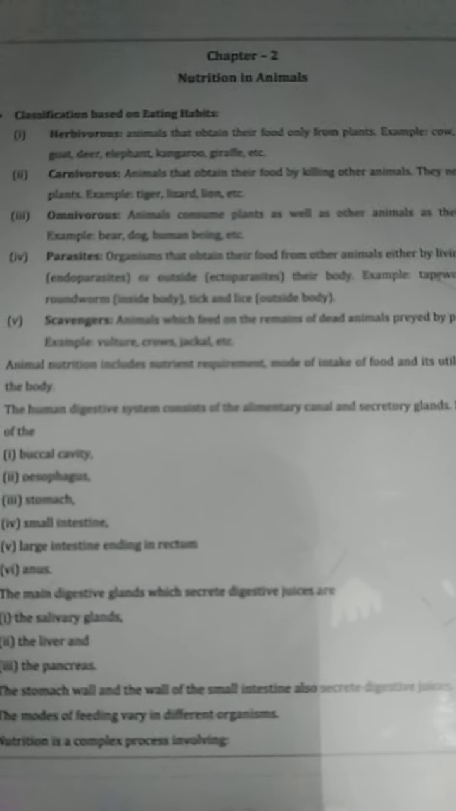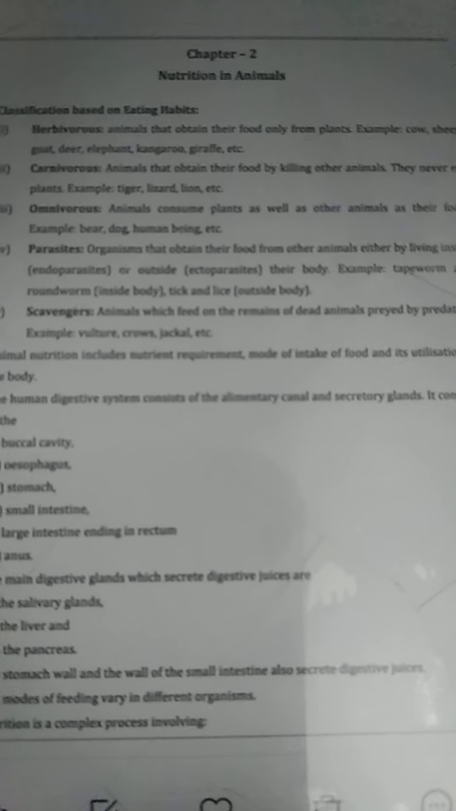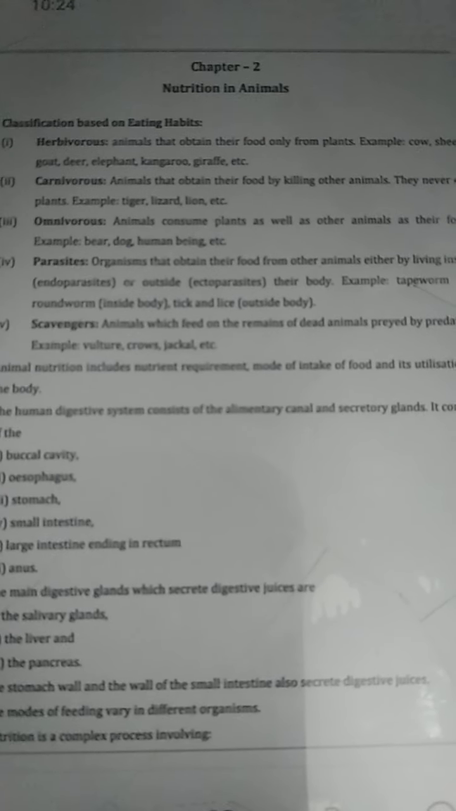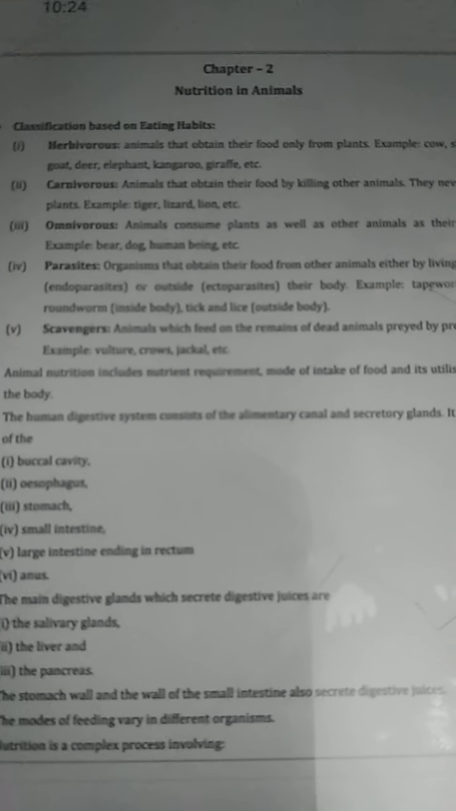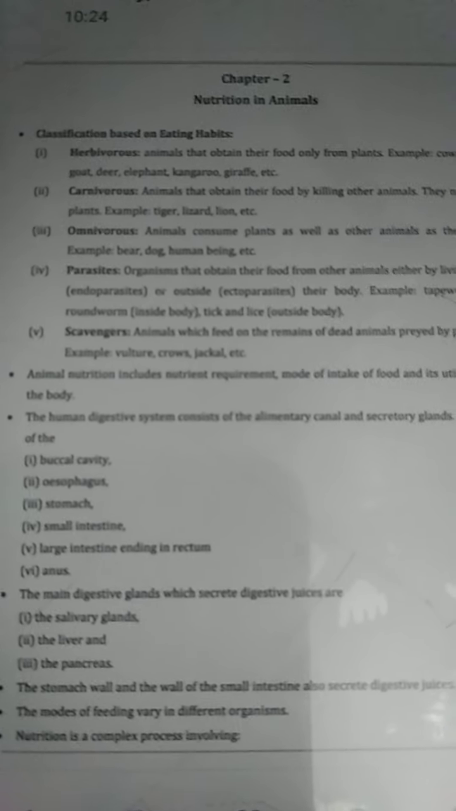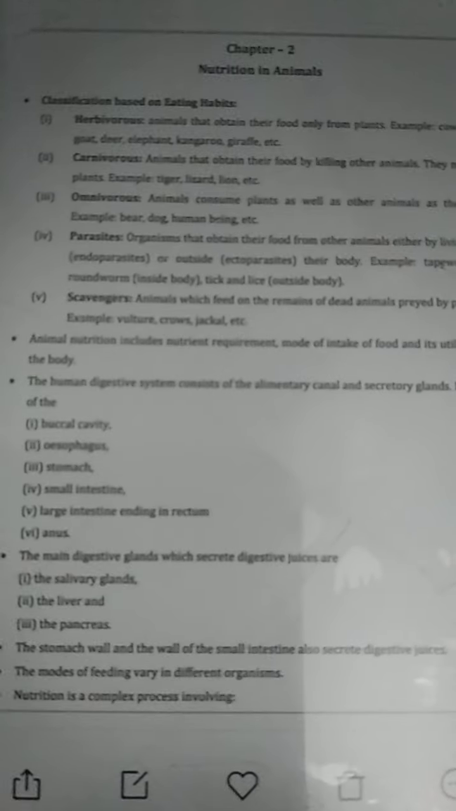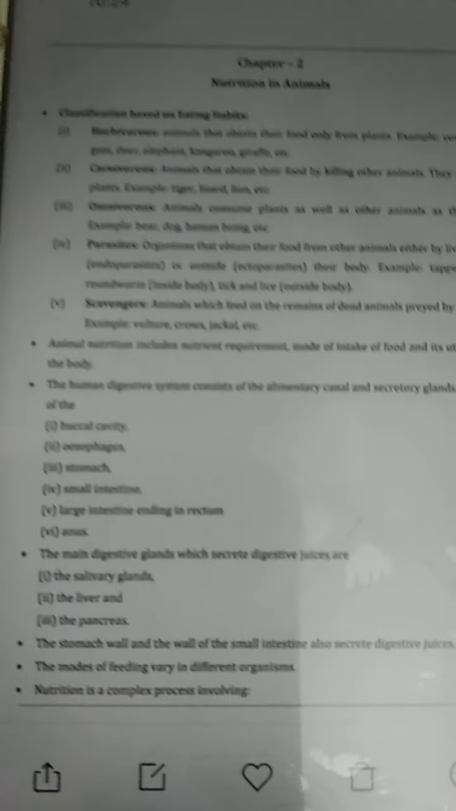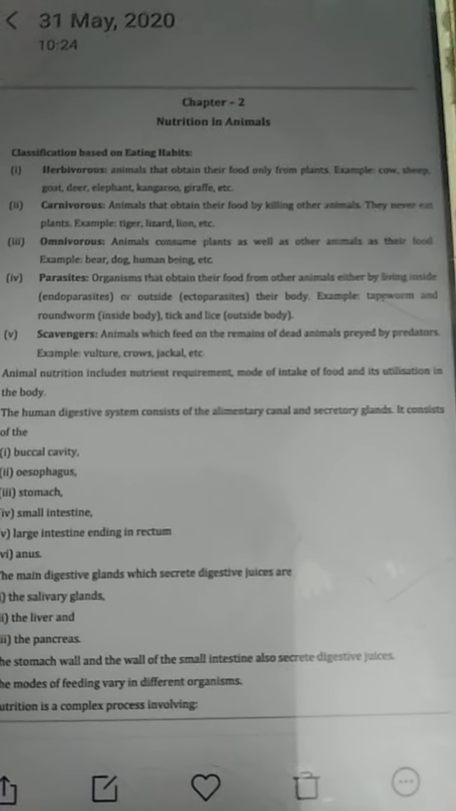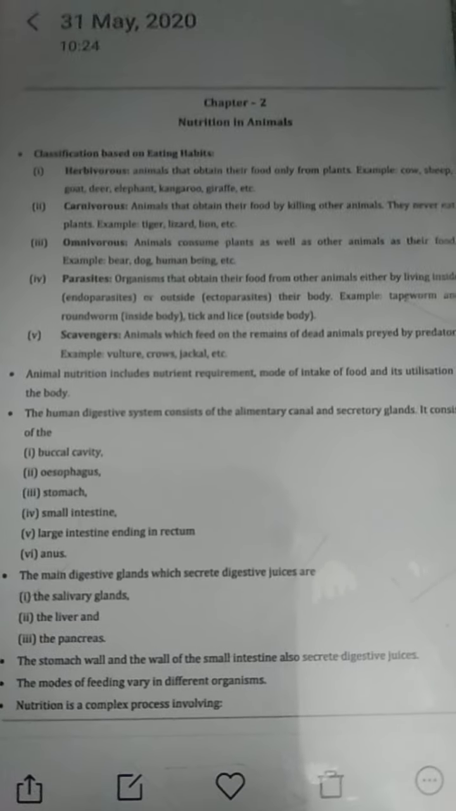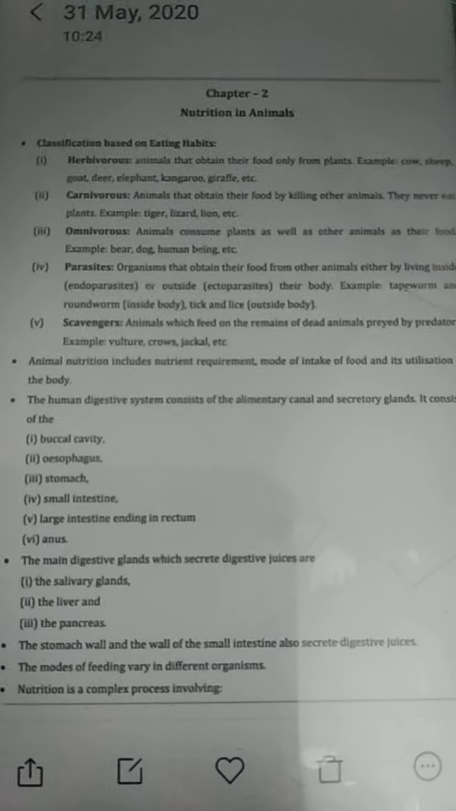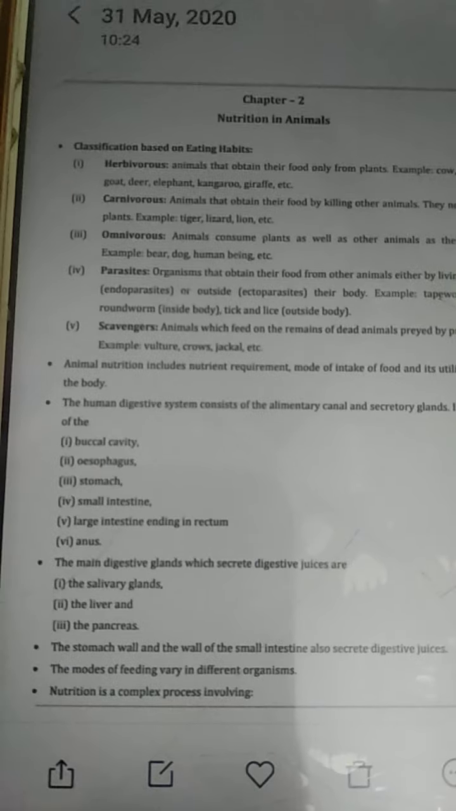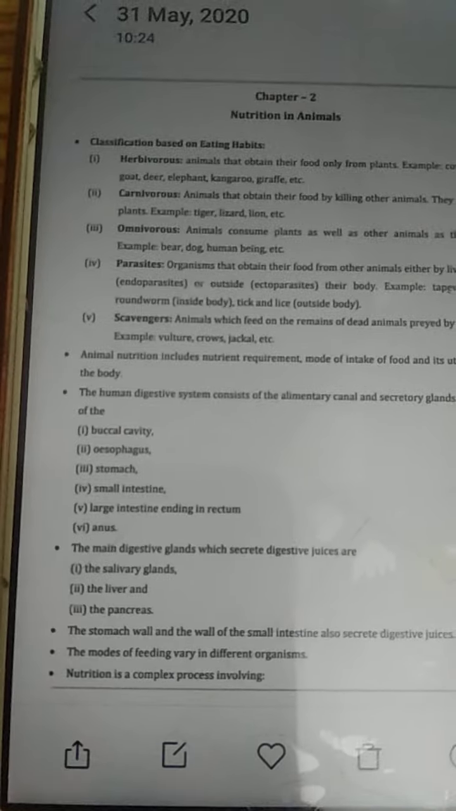Now the parasites. These are organisms that obtain their food from other animals, either by living inside or outside their body. Examples: tapeworm, roundworm, tick, and lice. Lice can be found in your hair also. This is also a parasite. Scavengers are the animals which feed on the remains of dead animals preyed upon by predators. So the vulture, crow or jackal, they all eat the remains of dead animals. So they are called scavengers.